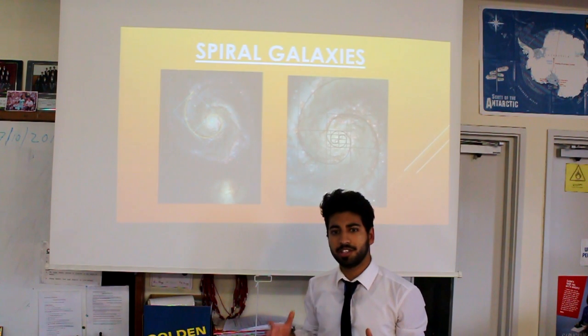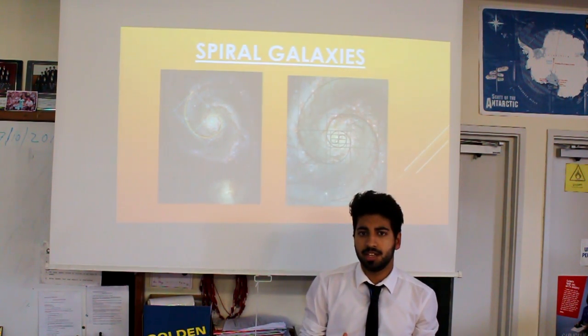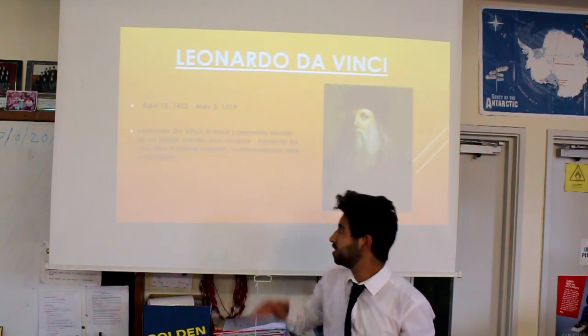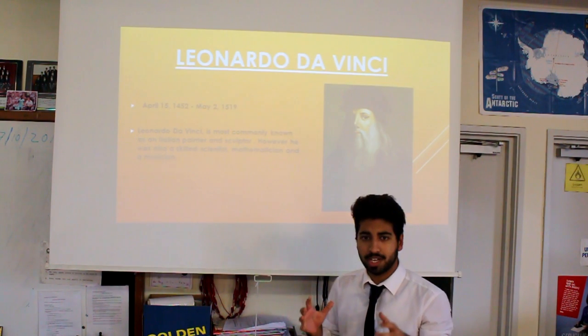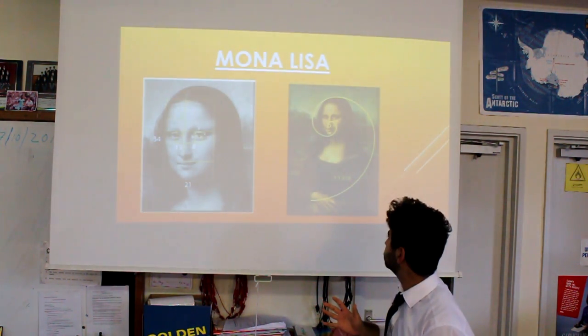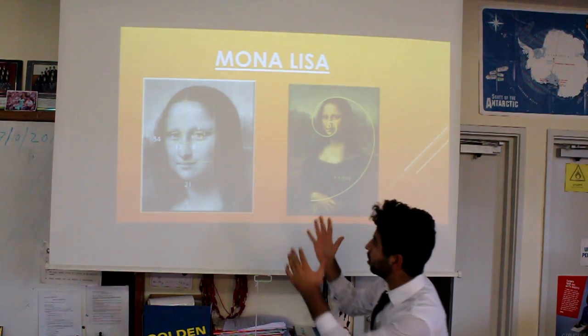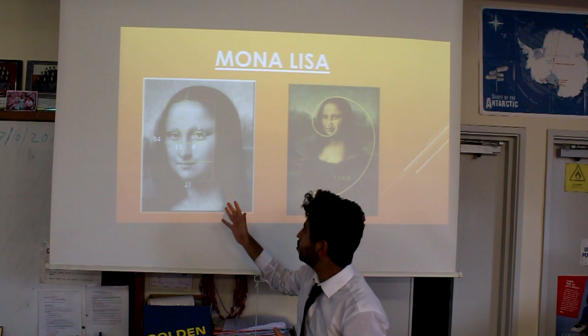So far in this presentation we've looked at the golden mean in terms of maths and science. But let's take something more creative and look at this man, Leonardo da Vinci, one of the greatest artists in history. And we take, first of all, one of his paintings, the Mona Lisa. Now as you can see, the Mona Lisa uses the golden spiral.